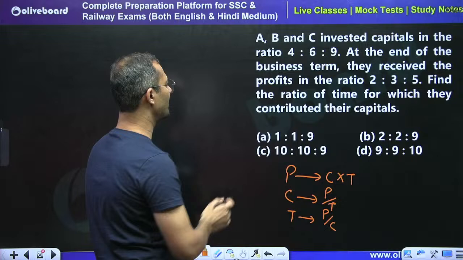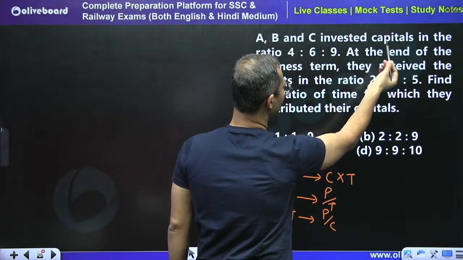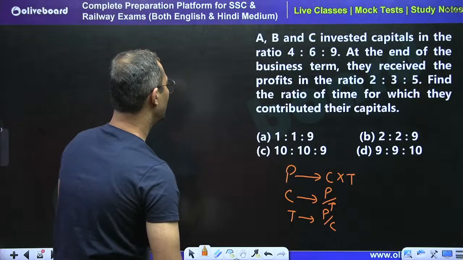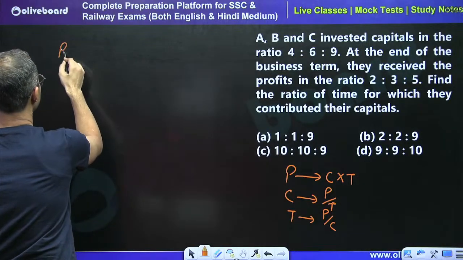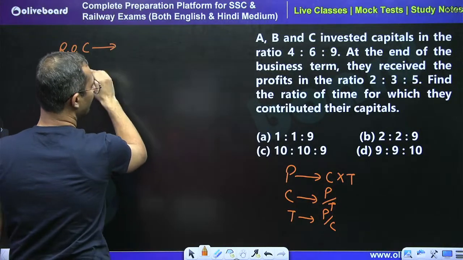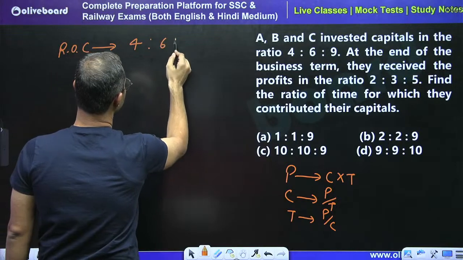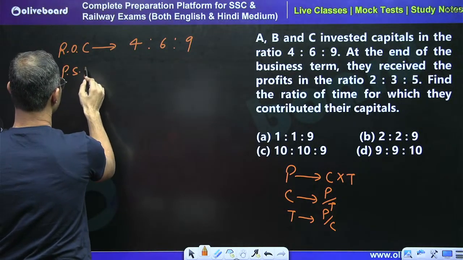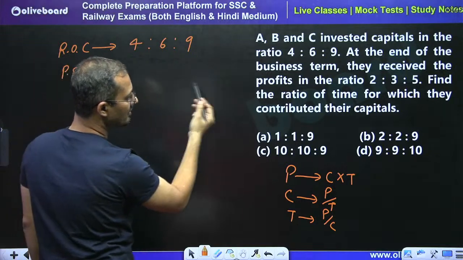So A, B, C invested capital in the ratio. This is the ratio of investment, right? See, the ratio of investment means the ratio of capital. So the ratio of capital is what? 4:6:9. At the end of the business term, profit sharing ratio. Profit sharing ratio is what?